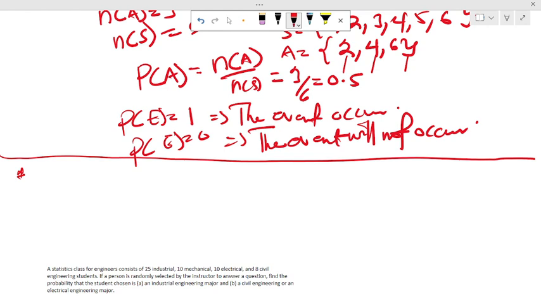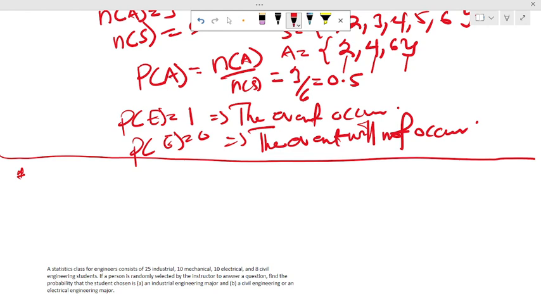Sometimes we are given the probability that the elements in that event will occur. So if you want to know the probability of the whole event, we just sum the probabilities of the individual elements to get the probability of the whole event, right?